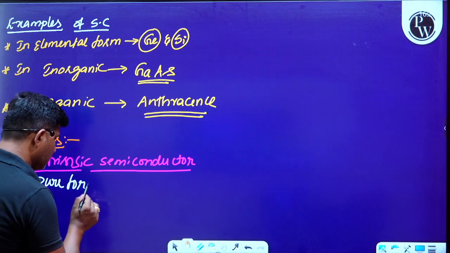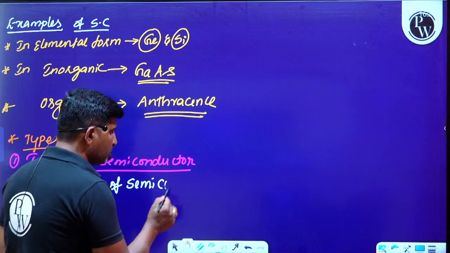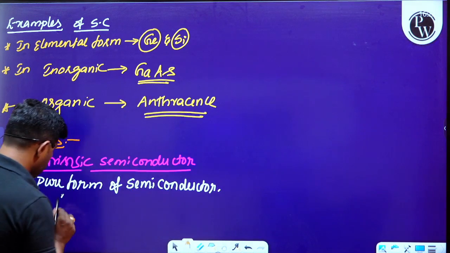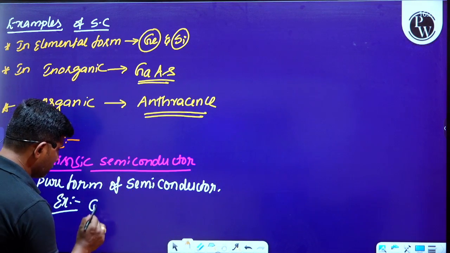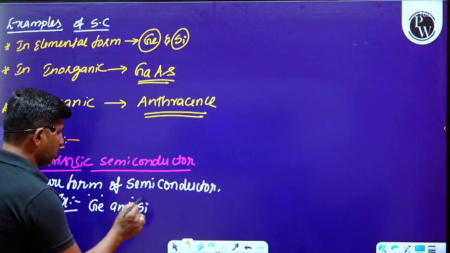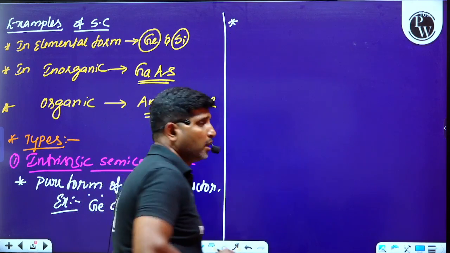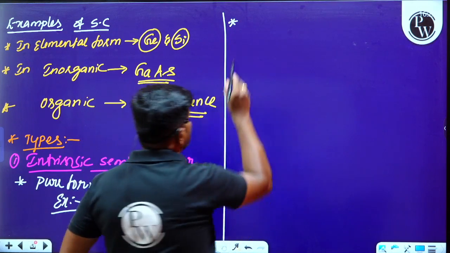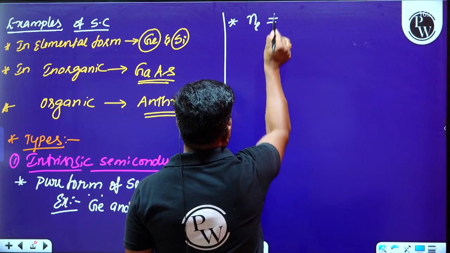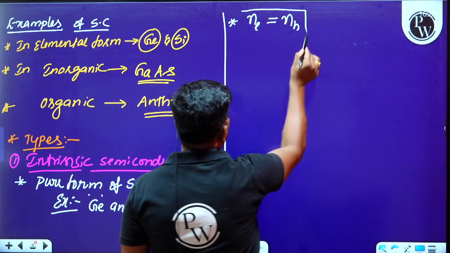Whenever we take the pure form of semiconductor, then it is referred to as intrinsic semiconductor. Example, germanium and silicon. Okay, so please observe this. And in intrinsic semiconductors, the electron concentration is equal to the hole concentration.